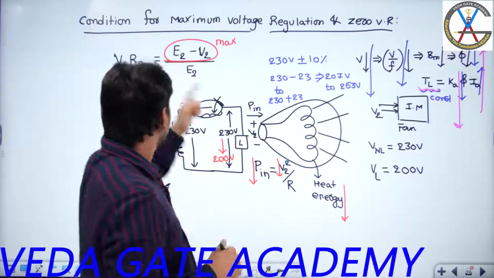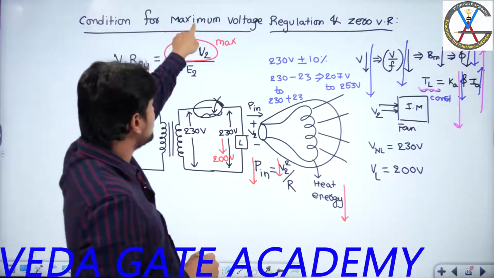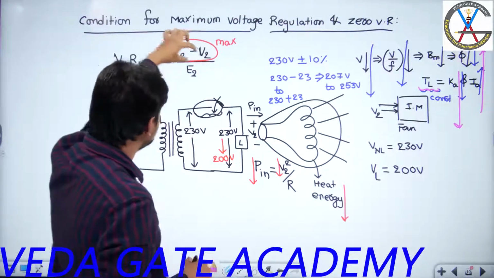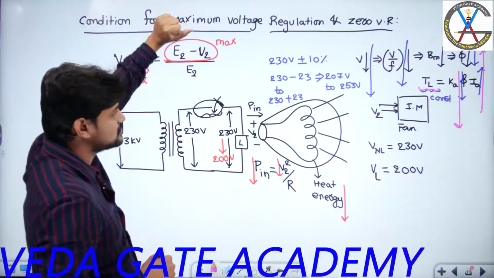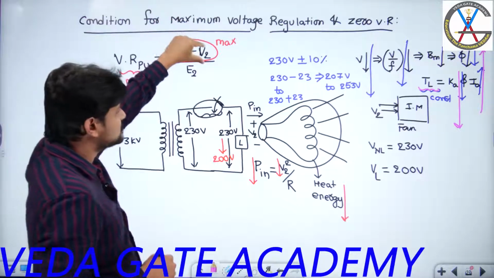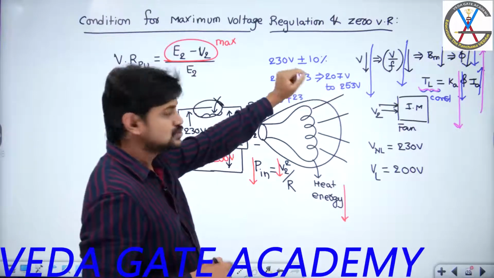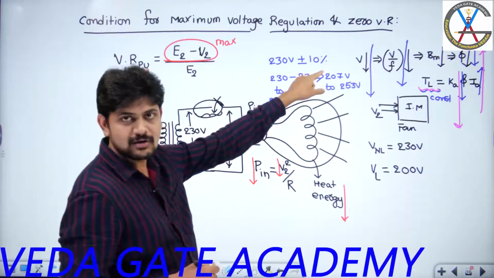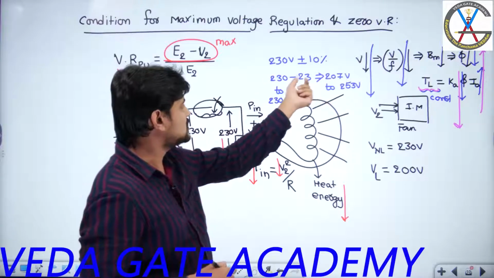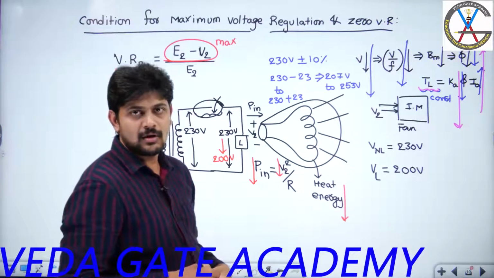Now, if you are able to understand what the maximum voltage regulation is, that means the difference between E2 minus V2. If this is the maximum, what is the maximum drop in this voltage? 207. Are you following what I am saying? So 230 minus 207, 23 volts is the drop.